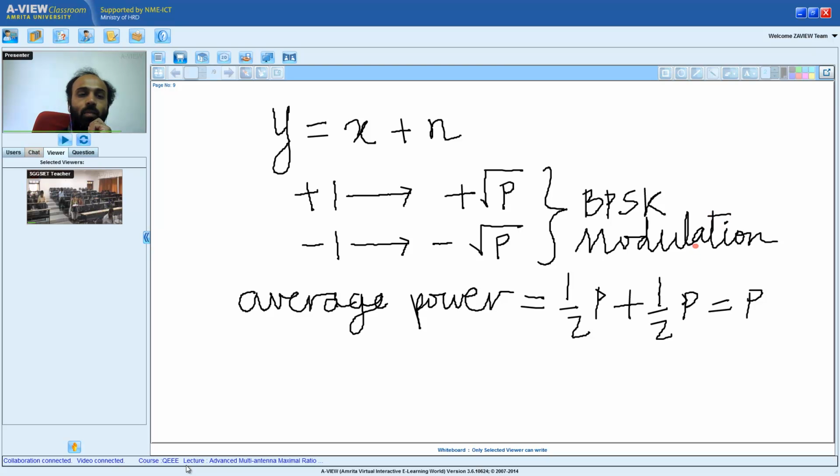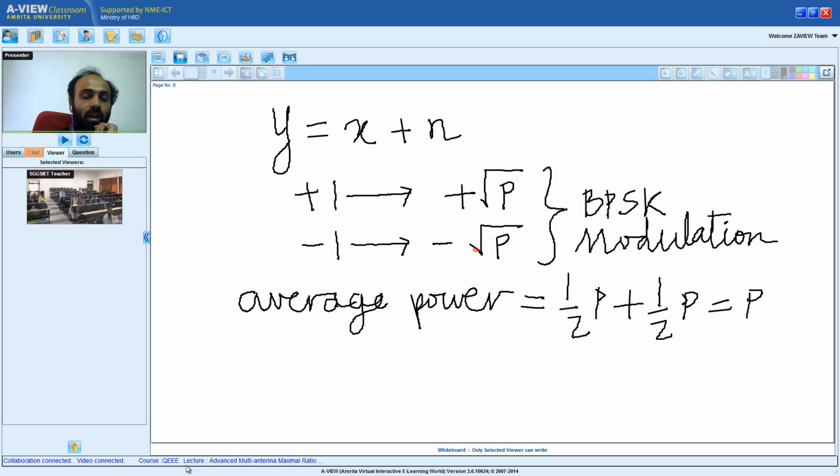Can someone tell me through chat what is BPSK modulation? Can someone answer this via chat? Binary PSK, GEC College Tamil Nadu, that is correct. Can you also expand PSK? PSG College, Coimbatore, thank you.